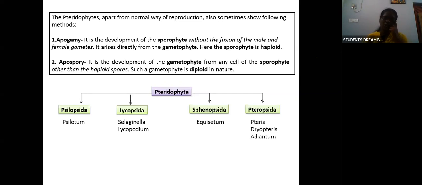Okay, so then we have various classes of Pteridophyta: Psilopsida, Lycopsida, Sphenopsida, Pteropsida. All these are different classes. If you remember the names and these examples, it is enough. So this is about Pteridophyta.